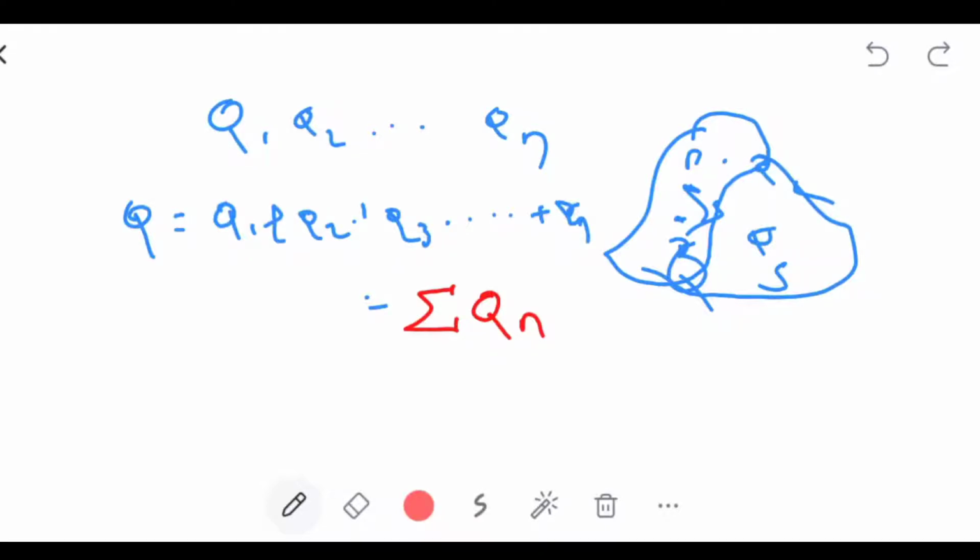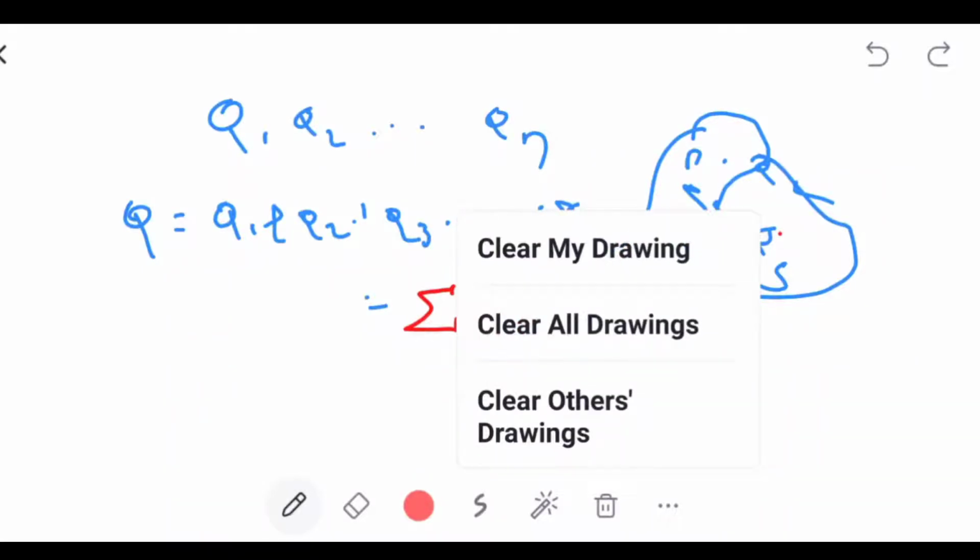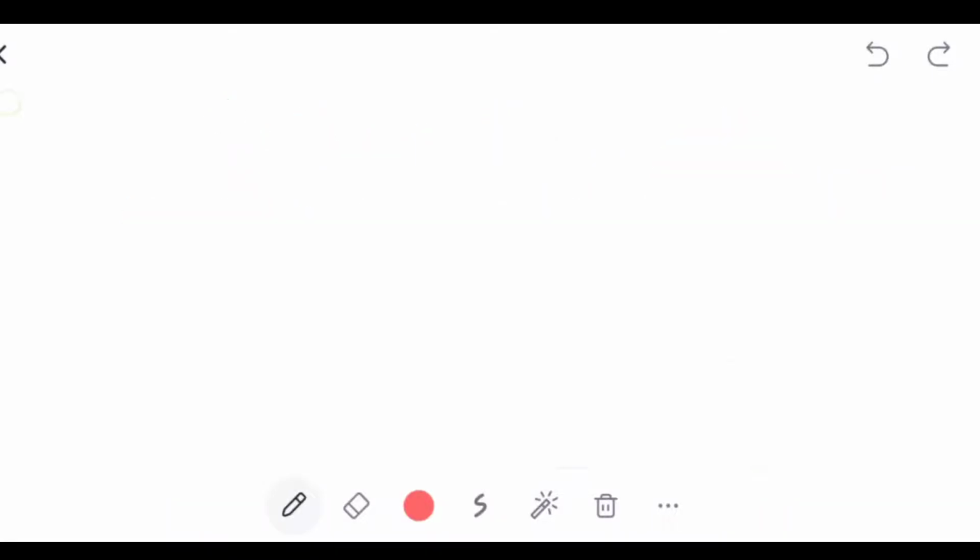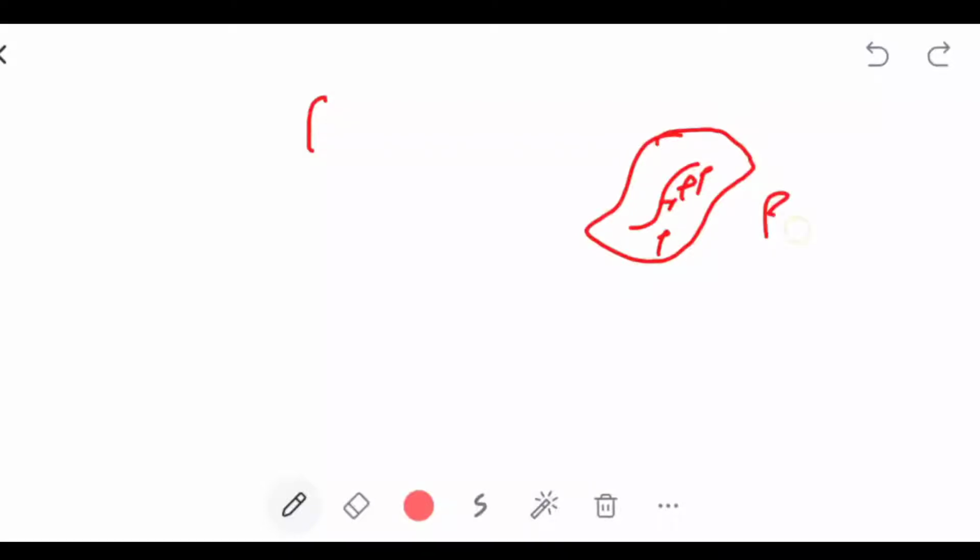If a line charge is there instead of a charge q, a line charge with line charge density rho l inside any closed surface, then we can write psi equal to q. That is the Gauss law. That q can be written as the line integral of rho l dl.